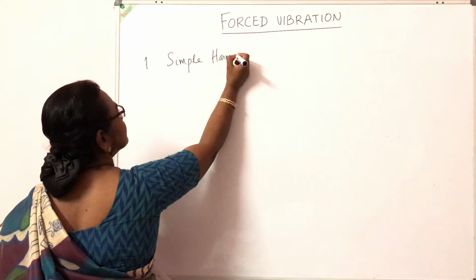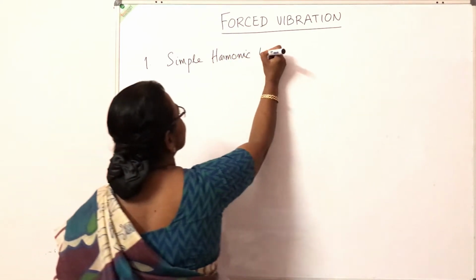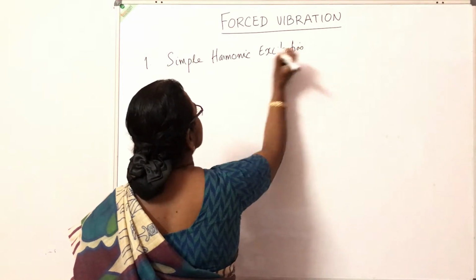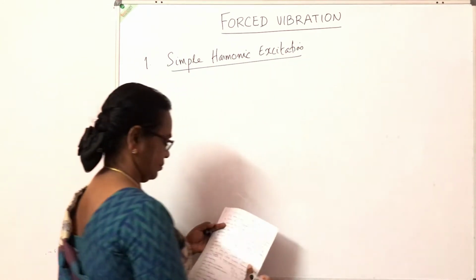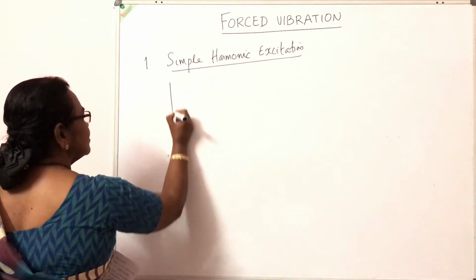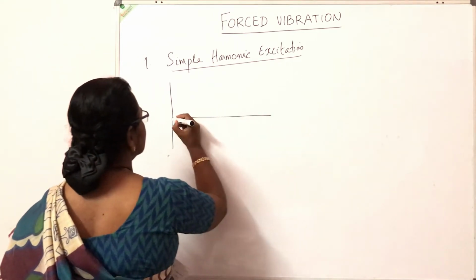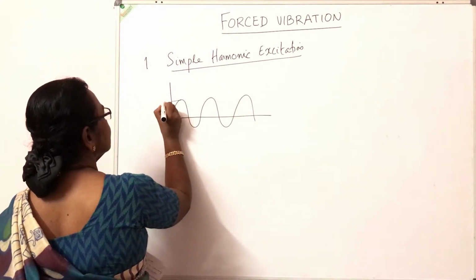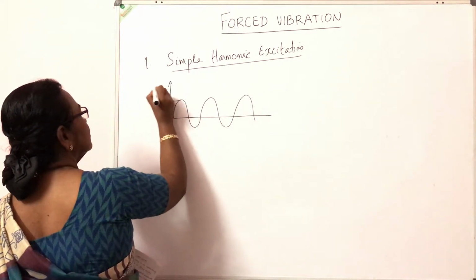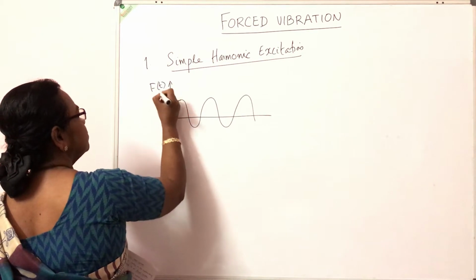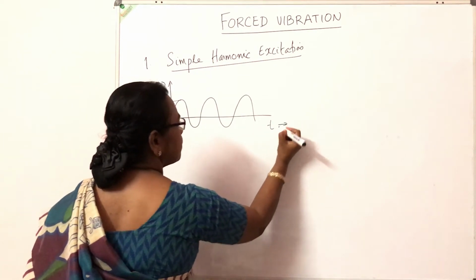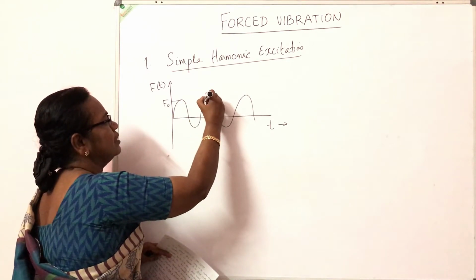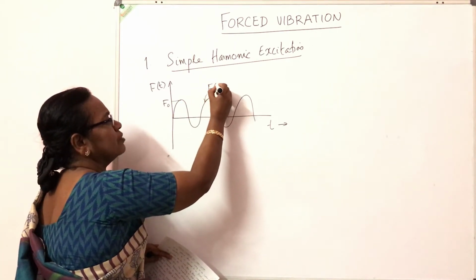harmonic excitation. So the forcing function F(t), the dynamic force, varies with time.